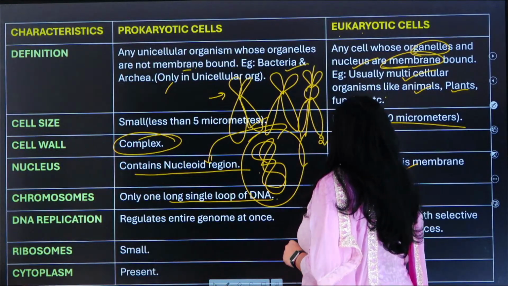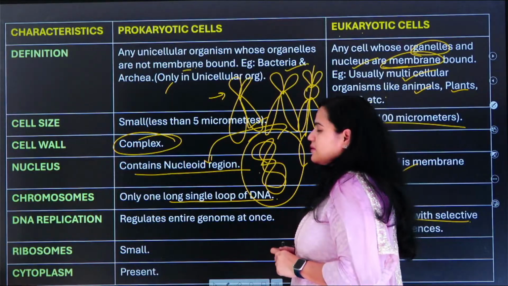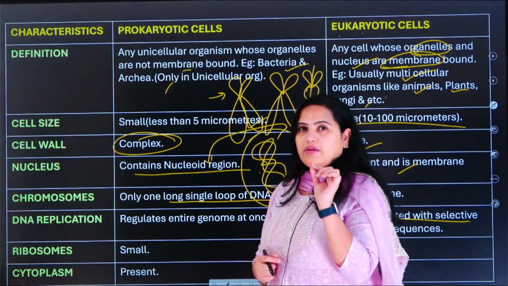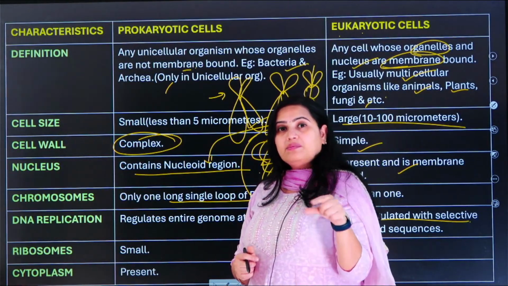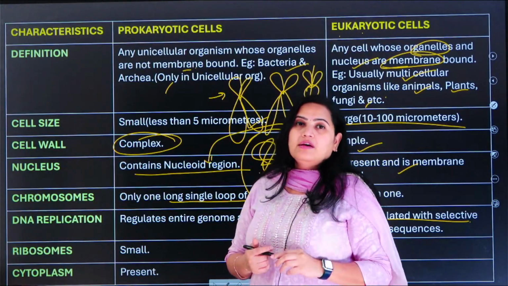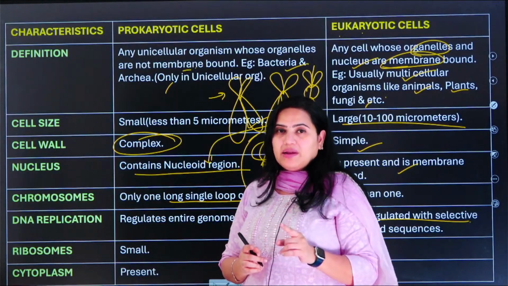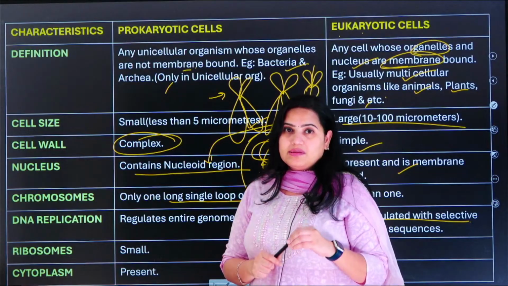And in the eukaryotic cell, what will happen? It is highly regulated with selective origins and sequences. And then you see the ribosomes. Ribosomes are very small units. They are produced inside the nucleus. In the nucleus there is another organelle which is present, that is called the nucleolus. Nucleolus में रहते हैं. Okay, ribosomes are extremely important because they help in protein synthesis.